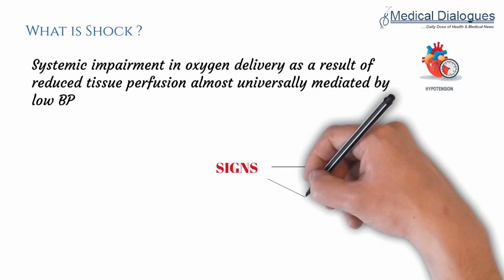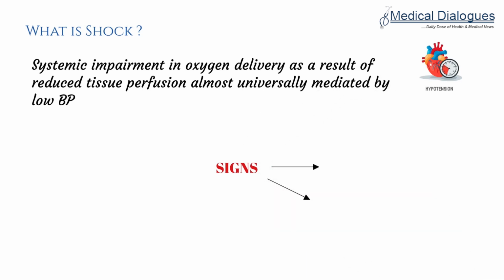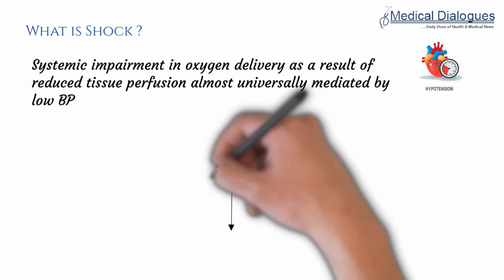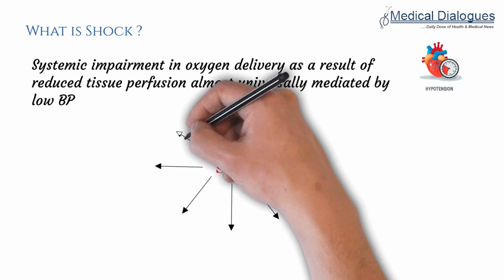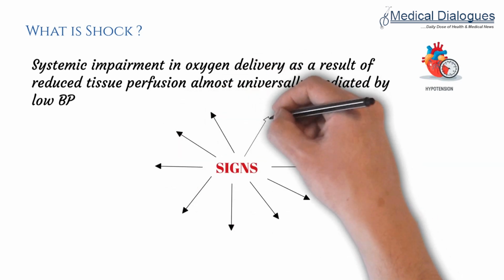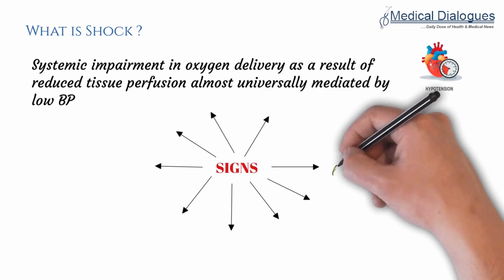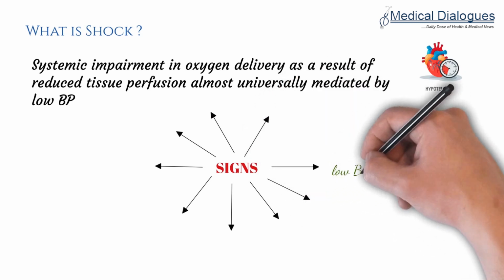Now, what are the various signs which indicate that the patient is suffering from shock? Basically in shock, there is low blood pressure which causes decrease in the tissue perfusion, and as a result there is systemic impairment in oxygen delivery.